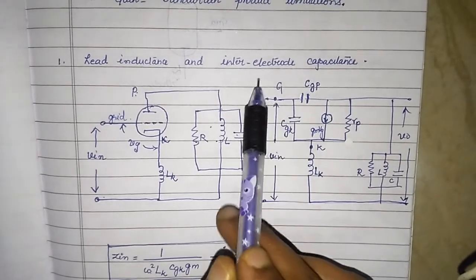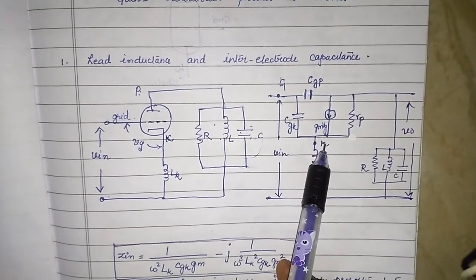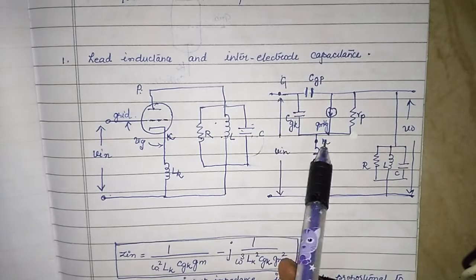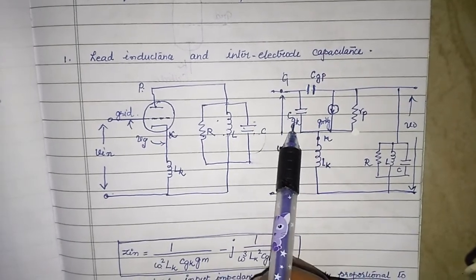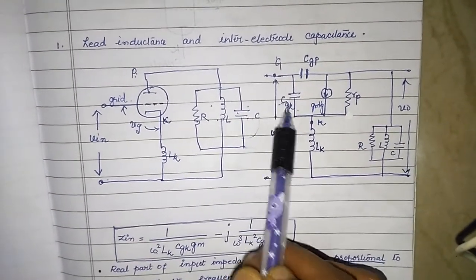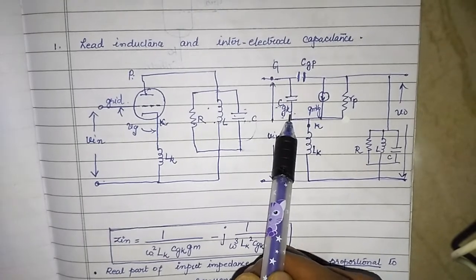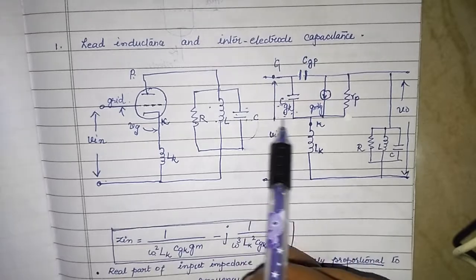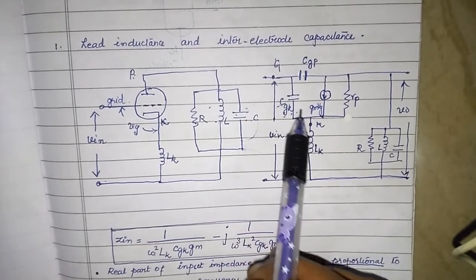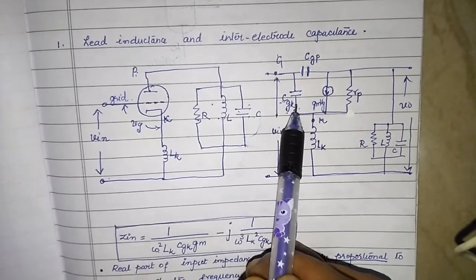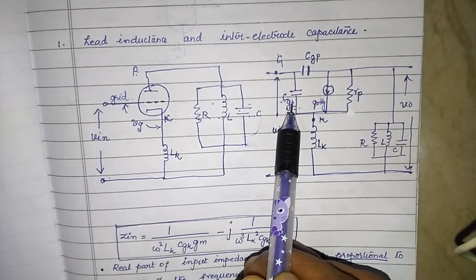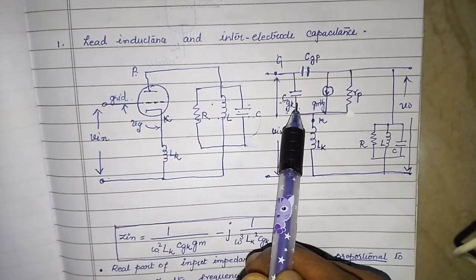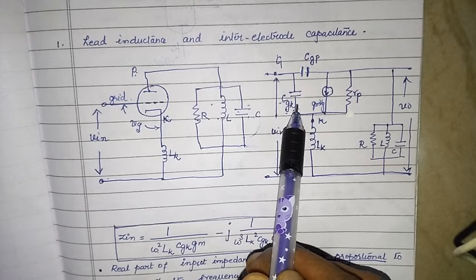What do you see here? This is the grid terminal, this is the cathode terminal. In between I have drawn something called as CGK. C is capacitance, G stands for the grid, K stands for the cathode. So, in the equivalent circuit, you have a capacitor. To recall your basics, when do you say that there exists a capacitance? Whenever two conducting media are separated by a dielectric medium, there exists a capacitance.